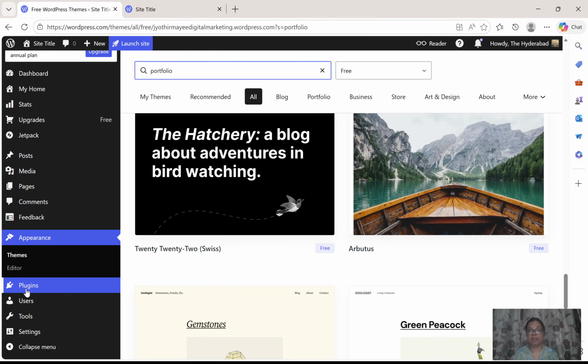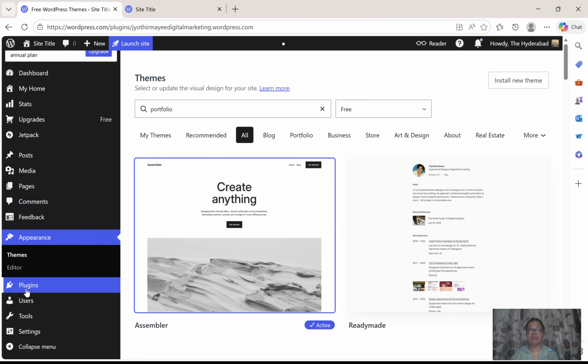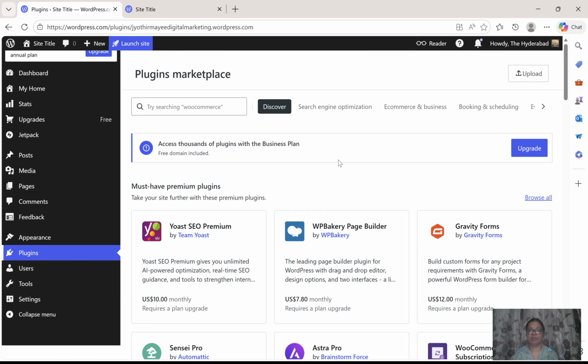And the next one is plugins. Plugins are like for only paid websites. We have many features and tools in our website, right? For a free website, we have a restricted number of features. Plugins are those features only available for the paid website.